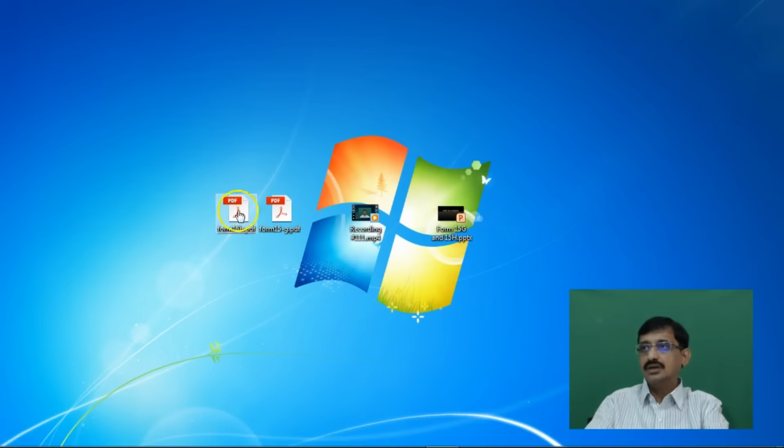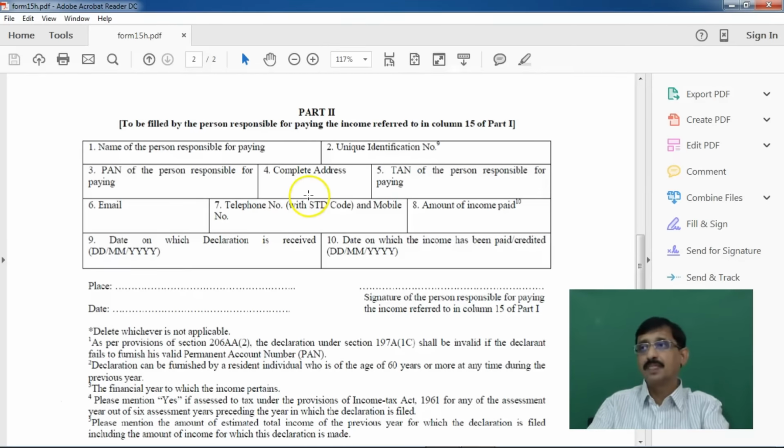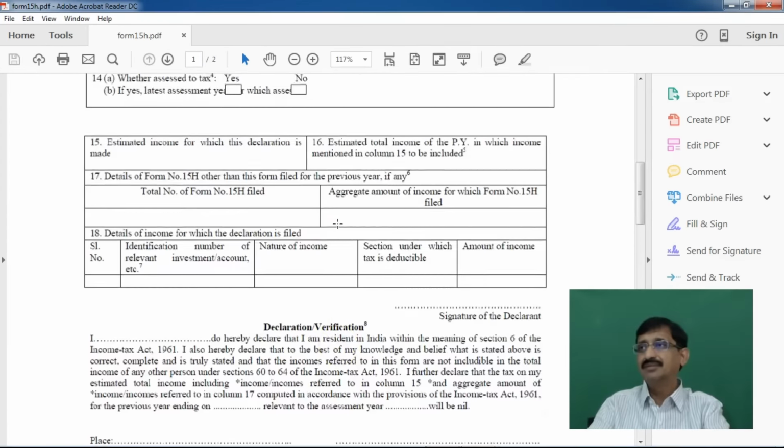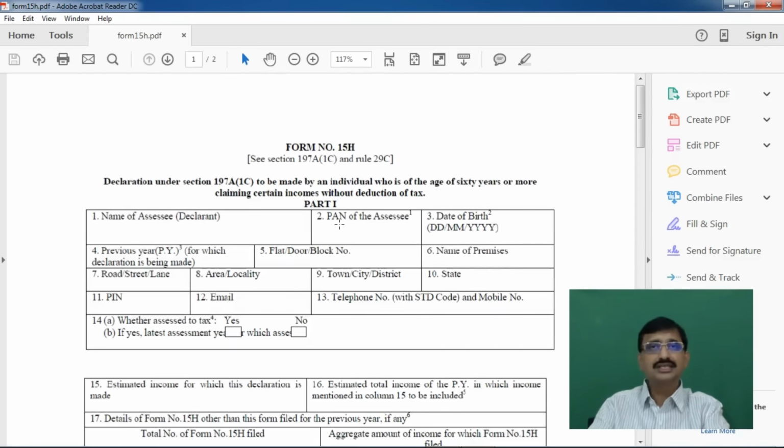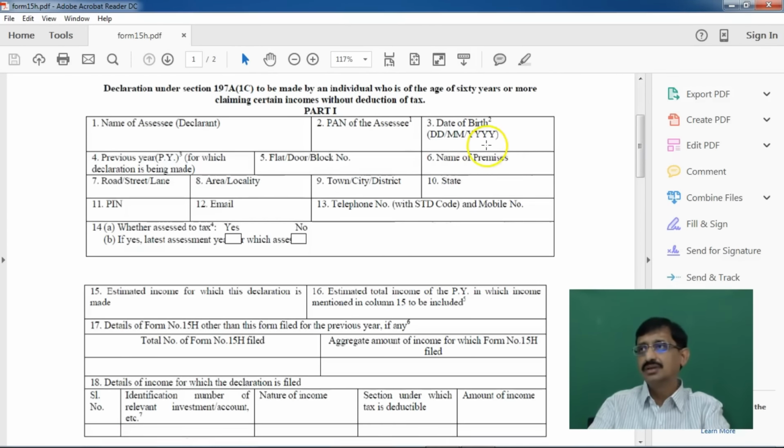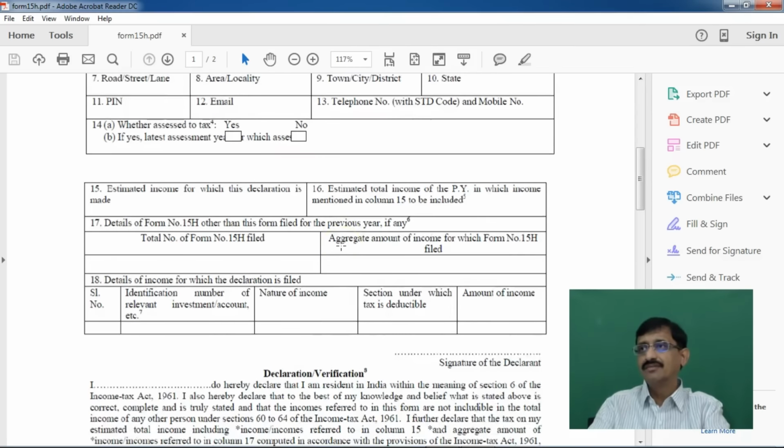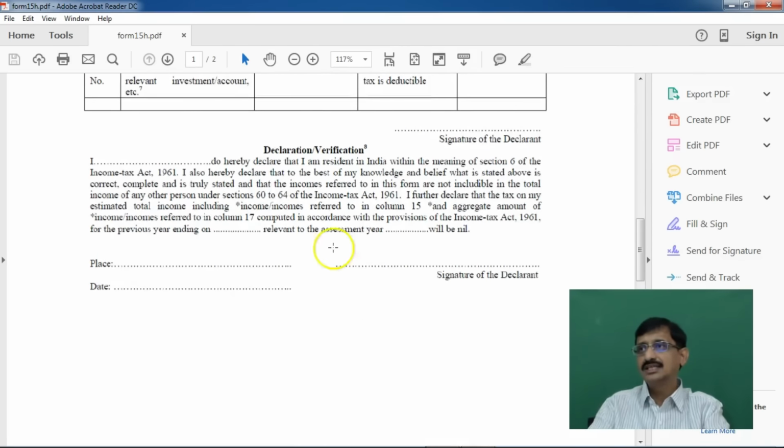Now, Form 15H will also be more or less of the same type, barring a few exceptions. In this particular form, the date of birth is also to be given, and in the declarations, one declaration will be missing when compared to Form 15G, that is, that the particular income does not exceed the basic exemption limit. So here he will be making only 2 declarations.